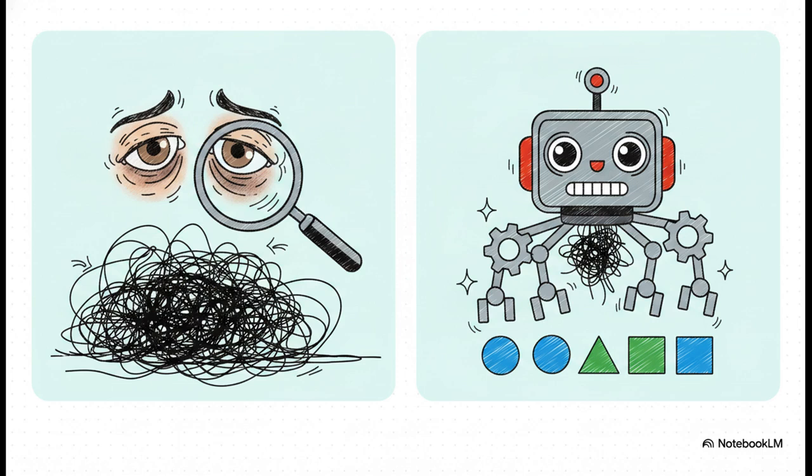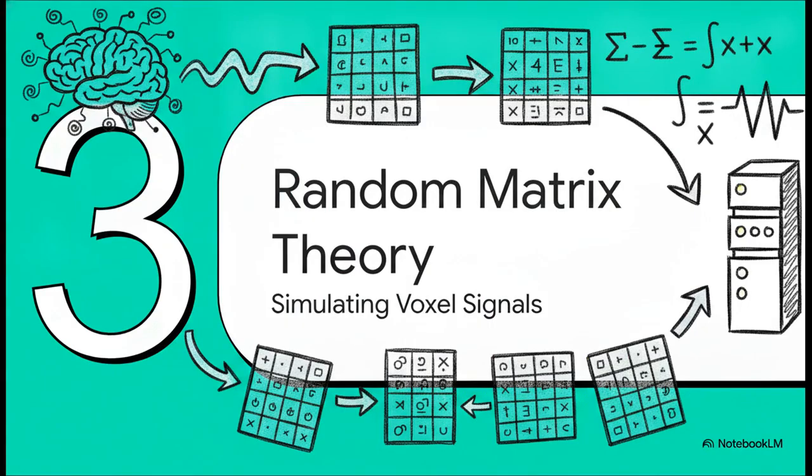Plus, it dramatically boosts efficiency. Machine learning doesn't need coffee breaks. It literally thrives on sorting through massive mountains of data to find hidden patterns. All right, Part 3, Random Matrix Theory Explained.